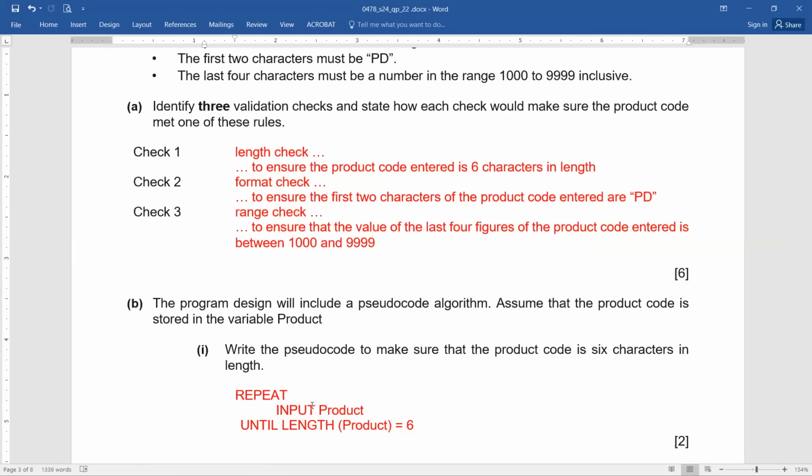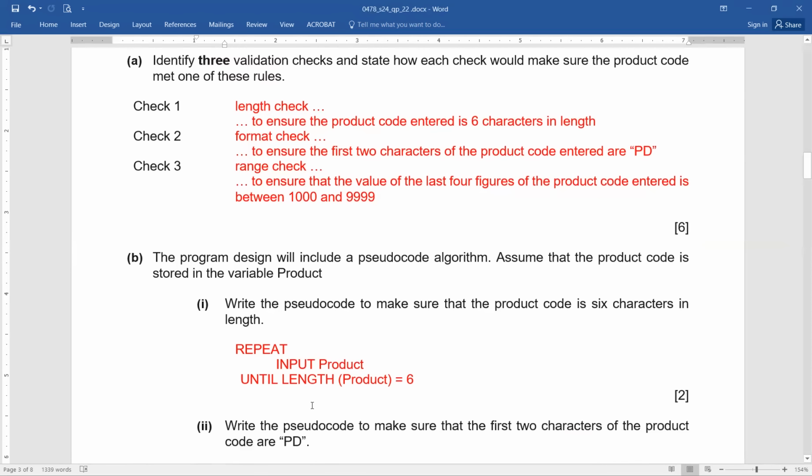So here, the same activity: repeat, input product until the length of product equals 6. Like, till the time the length of the product does not become 6, keep on taking the input from the user. Easy, isn't it? Okay.